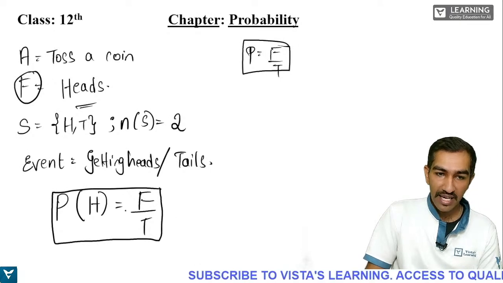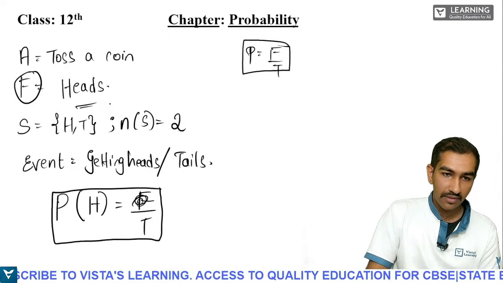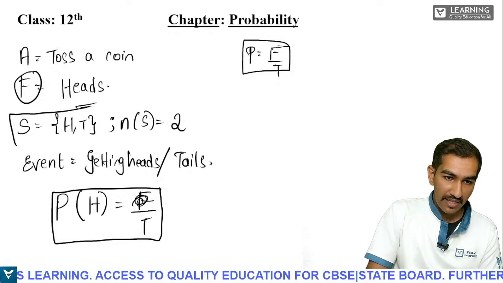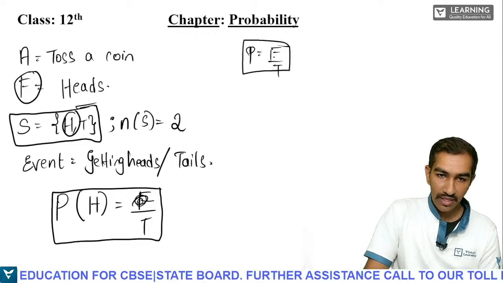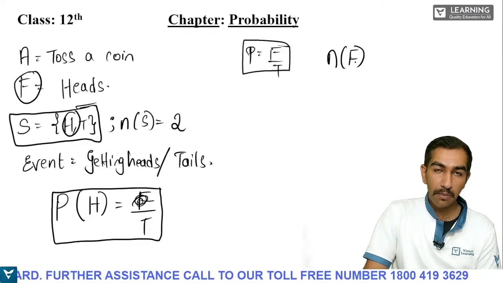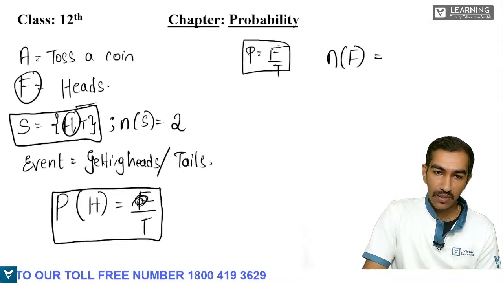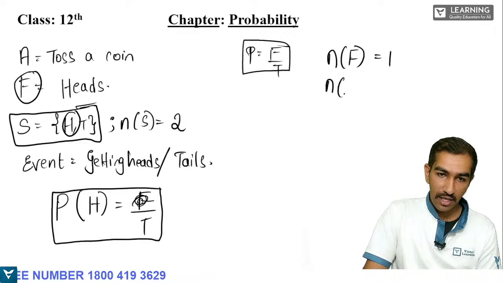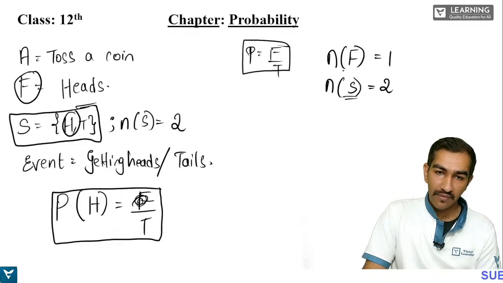Correct. So how many heads are there in the sample space? Count how many heads are there in the sample space here. There is only one heads, right? So here you can write n of F, the number of favorable outcomes, what we want, is equal to 1, and n of S, the total number of outcomes, is equal to 2.